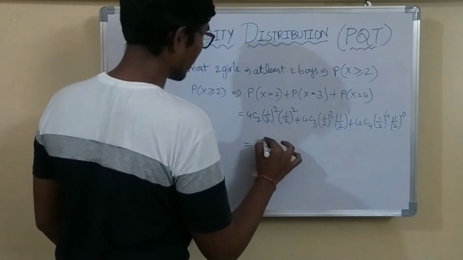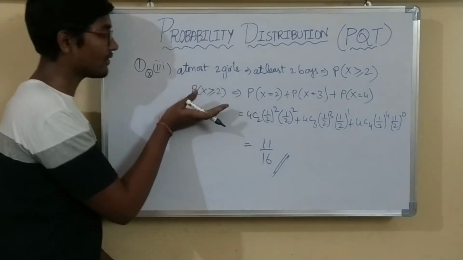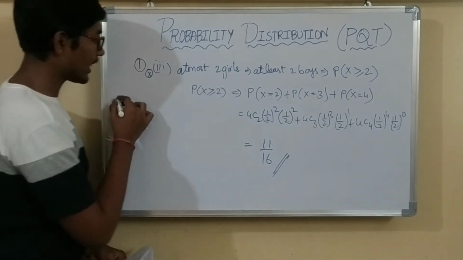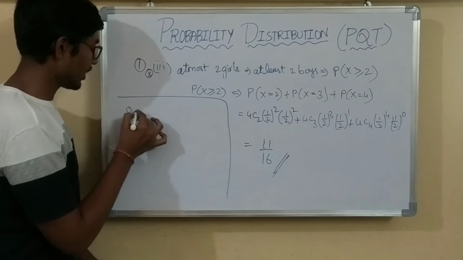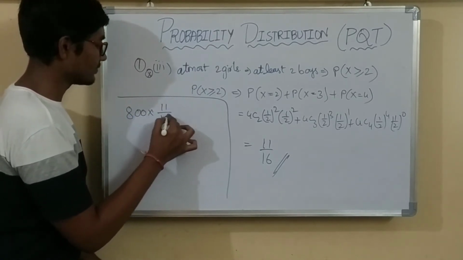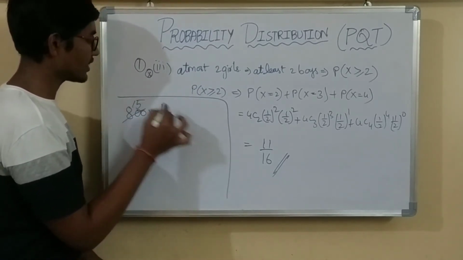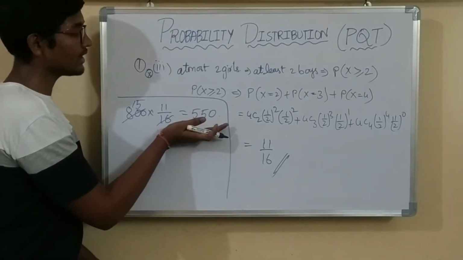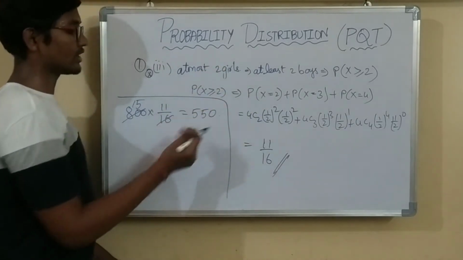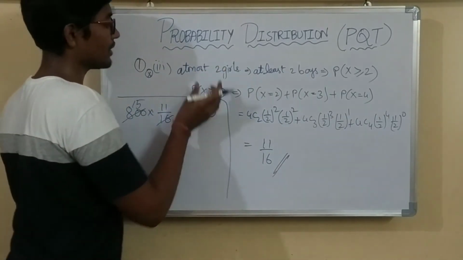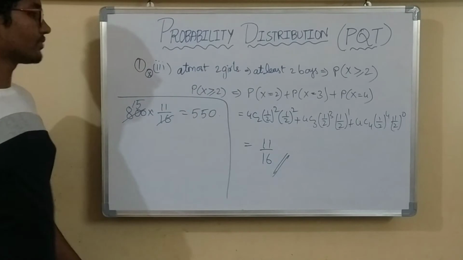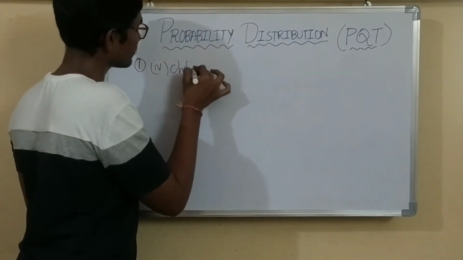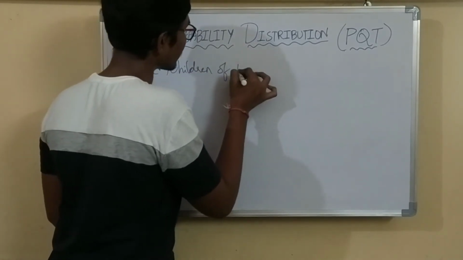11 by 16 is the probability for a single family to have a maximum of 2 girls. So we have to calculate this for 800 families: 800 into 11 by 16. The answer is 550. So 550 families out of 800 will have at most 2 girls, that is a maximum of 2 girls.